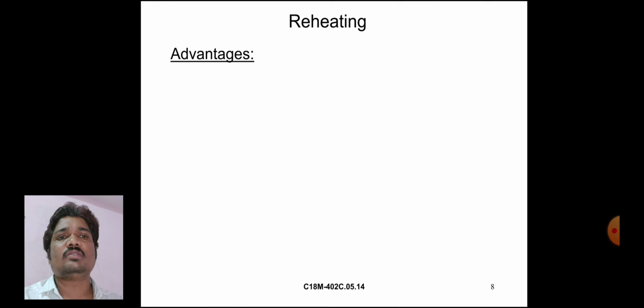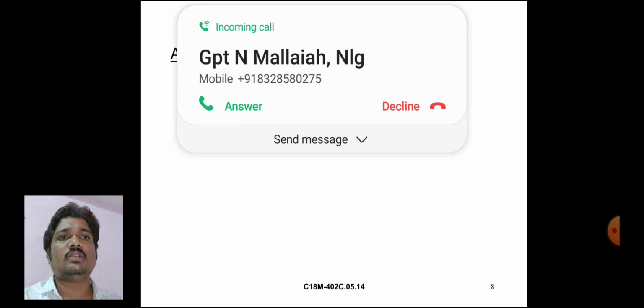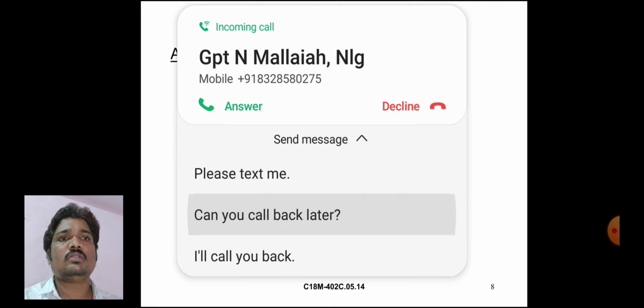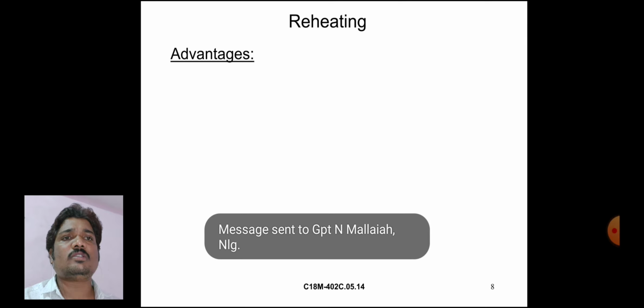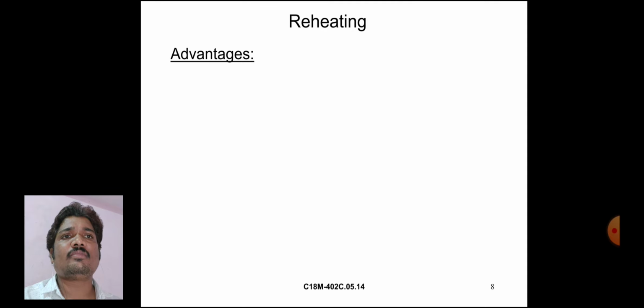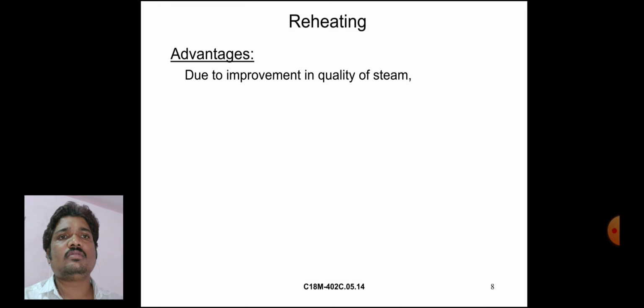Reheating advantages. In the reheating process, the advantages are due to improvement in quality of steam.